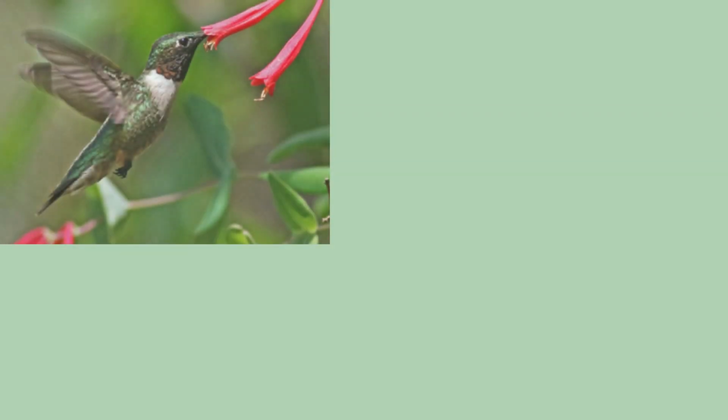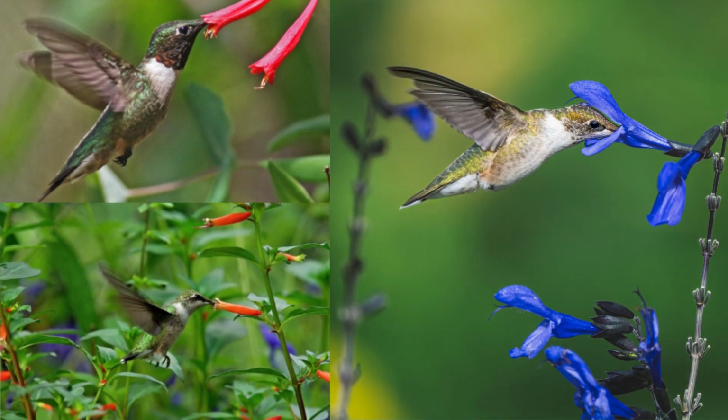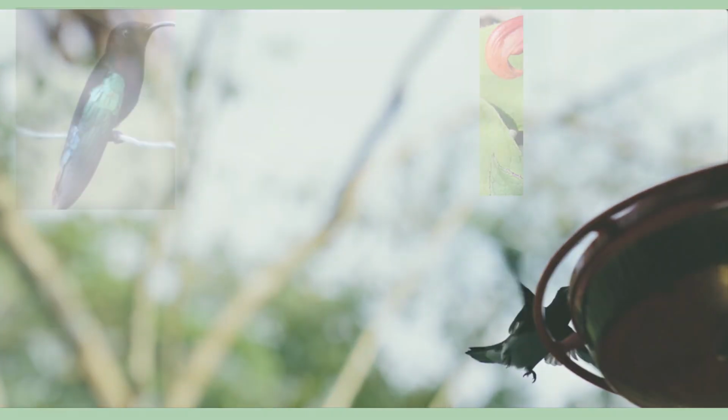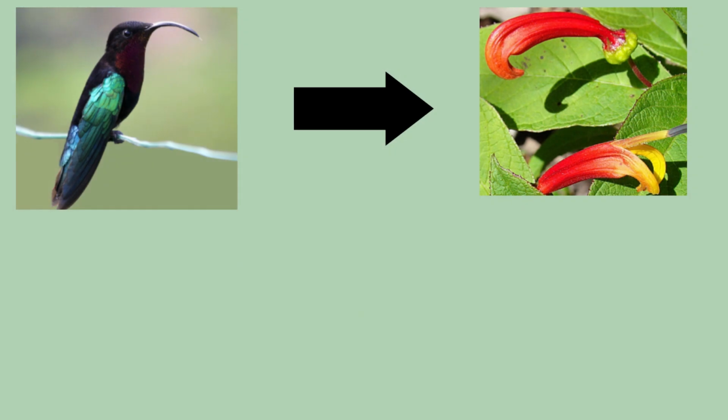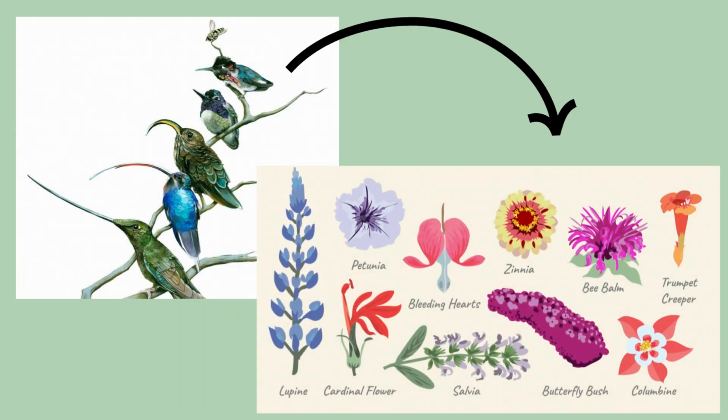Another interesting pollinator that demonstrates coevolution are hummingbirds. Research conducted in 2022 by Henderson et al. has demonstrated that hummingbirds have co-evolved with corolla flowers. It was observed that hummingbirds with curved bills are more likely to pollinate corollas that have a curved morphology, while hummingbirds with straight bills are more likely to pollinate corollas that have a straight morphology. This is because hummingbirds with beak shapes that match the flower shapes have better access to flowers' nectar.